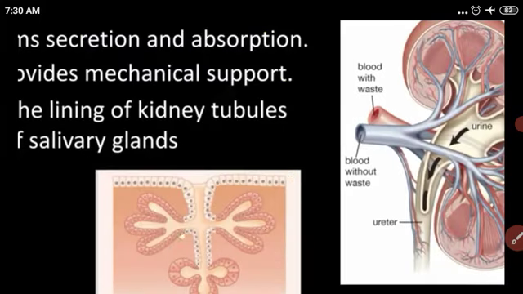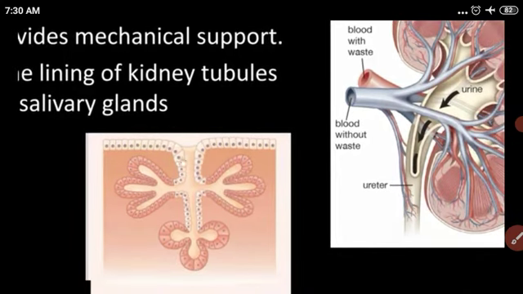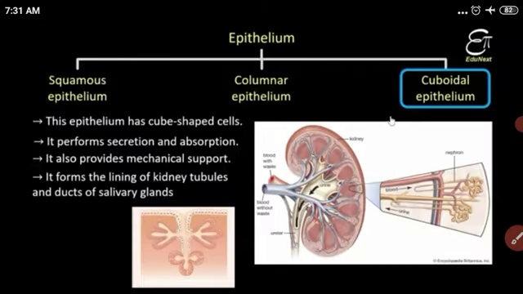See the overview of the salivary gland, and the inner lining is made from cube-like cells. This is called the cuboidal epithelial cell, and the main function is secretion of the saliva. You know, the cuboidal epithelial structure's function is secretion and absorption. Got it? What is the main function?